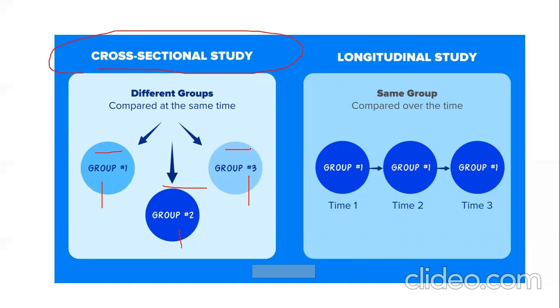But when we talk about a longitudinal study, it is the same group which is compared over a period of time. For example, group 1, but time phase 1, maybe 5 years, another 5 years, or another 3 years. So these groups are the same, but they are studied again and again over a period of time. So what is this called? This is called the longitudinal study. Is it clear?